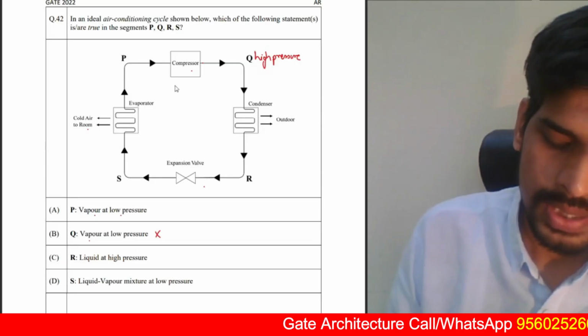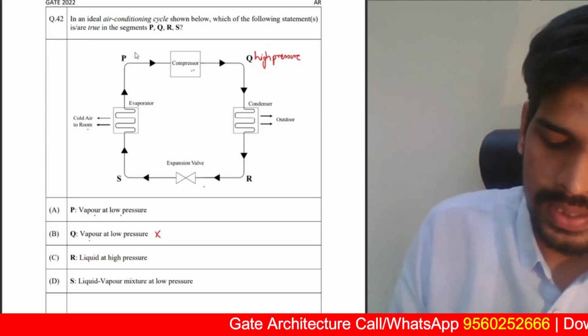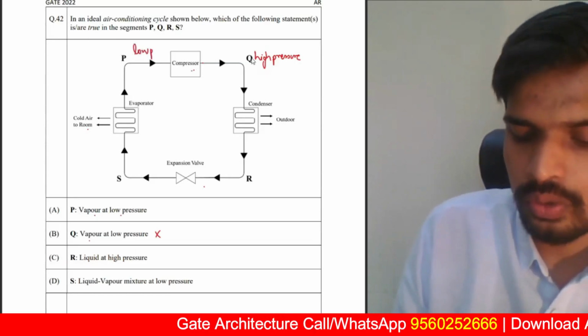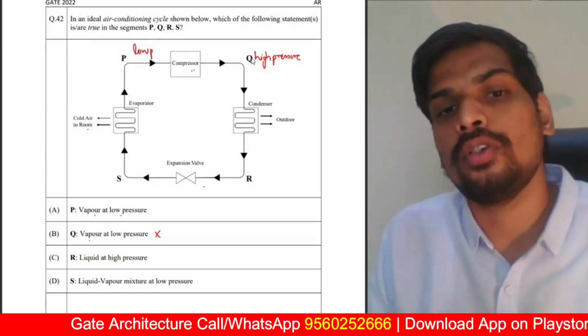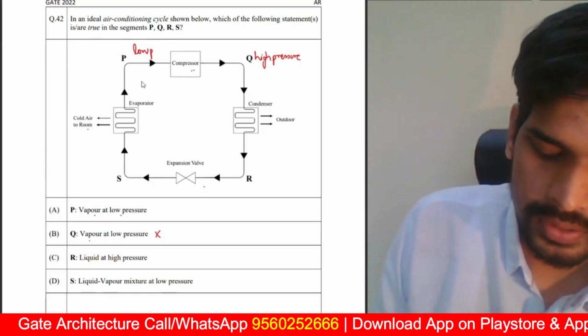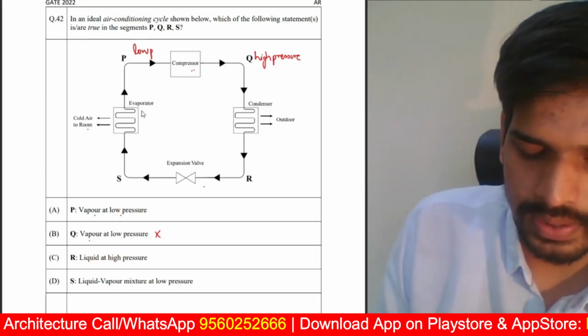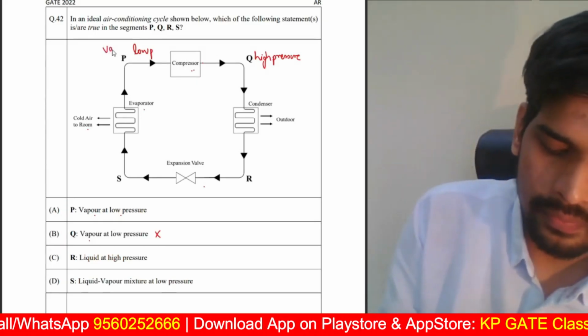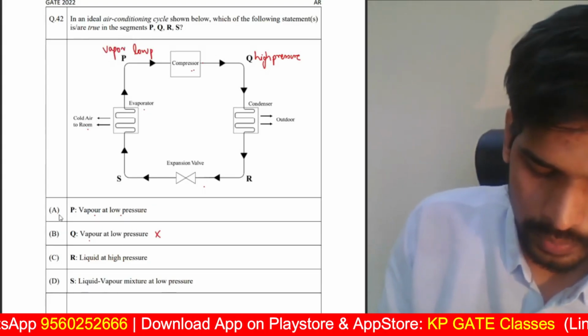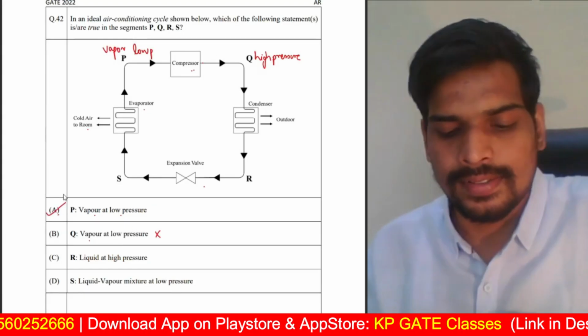That's correct, because the compressor compresses the refrigerant from low pressure to high pressure, and the input is in the form of vapor, because at the evaporator the refrigerant vaporizes. So you will have vapor at low pressure here. So P, vapor at low pressure, is the correct answer.